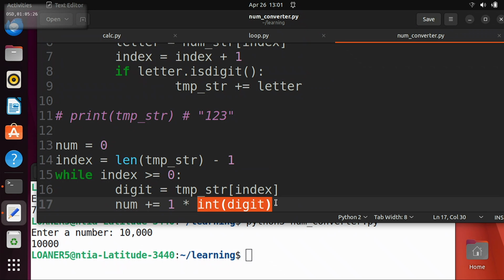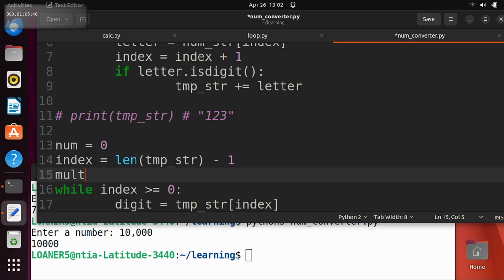So we're going to cheat a little bit, and we can show you at some point, maybe next weekend when I do my little practice problem that I'm going to send on the Discord, I'll show you how you could write this completely without the int function. But for now, we're going to cheat a little bit. And then the question is, do we always want to multiply by 1? No, right? So we're going to need to keep track of some multiplier that starts at 1, right?